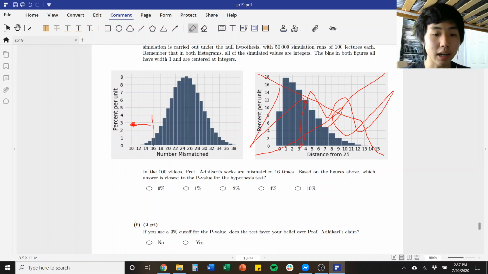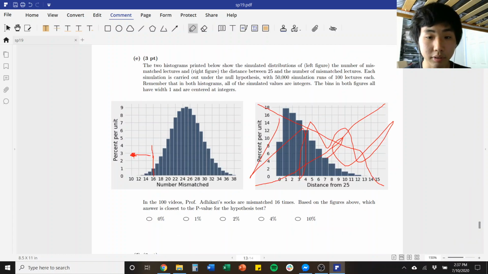So we need to find the area to the left of basically this bar. So we can use the histogram area formula, which is just the area is the width times the height. So these bars on the x-axis have a width of 1, as it says in the question.